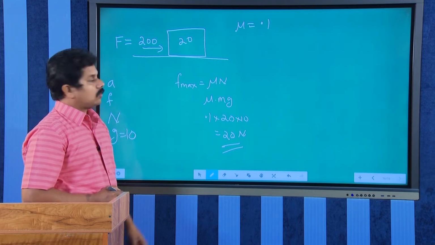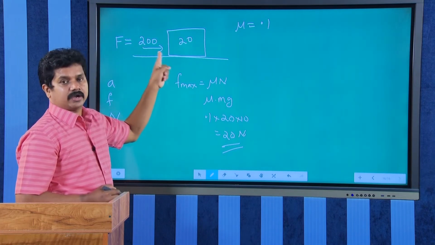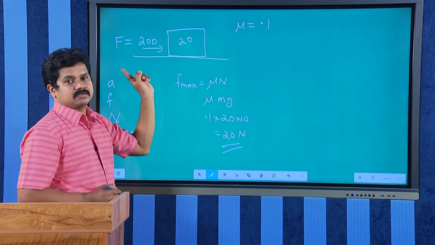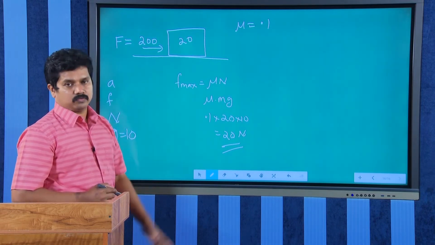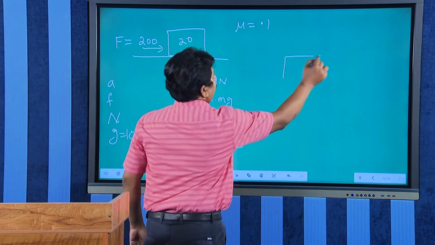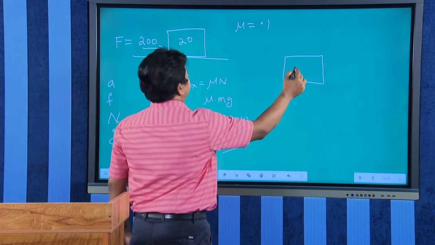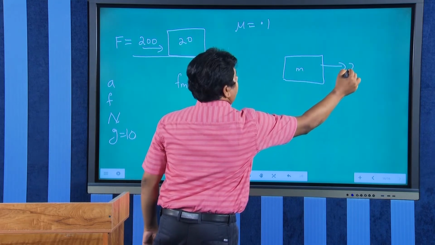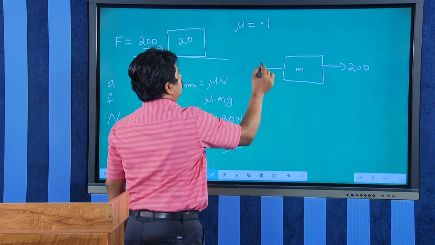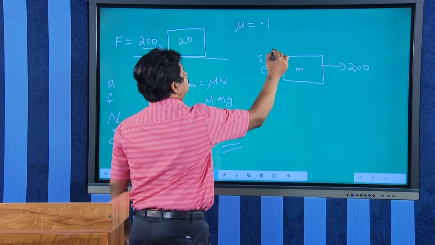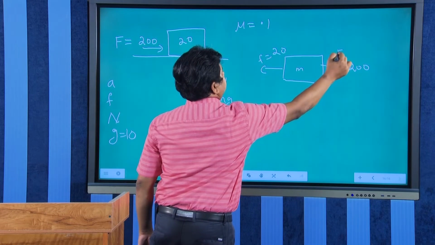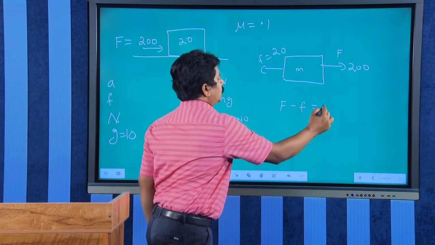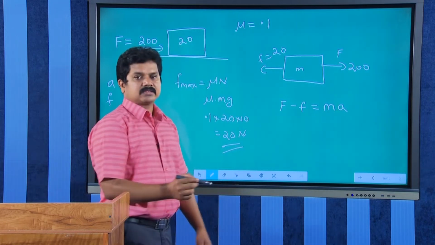Okay. What is the applied force? 200. So, definitely the applied force is greater than the opposite friction. So, the block will move. The free body diagram will be, this is mass m. Applied force here how much? 200, and the opposite force here, friction, how much? This is 20, this is applied force.